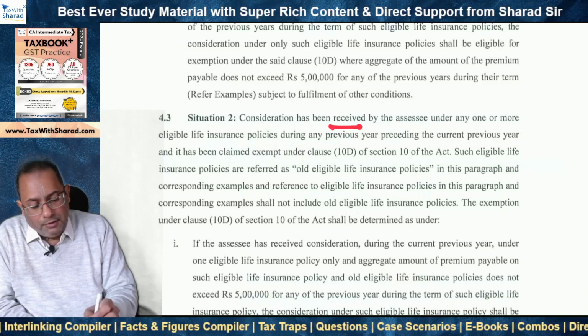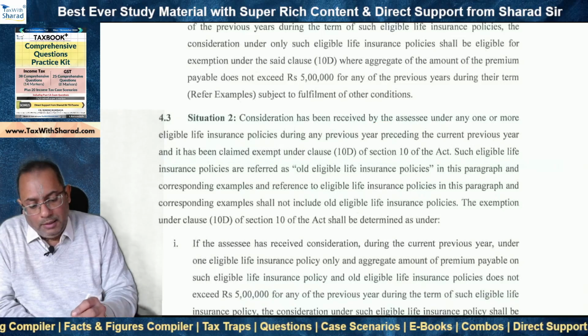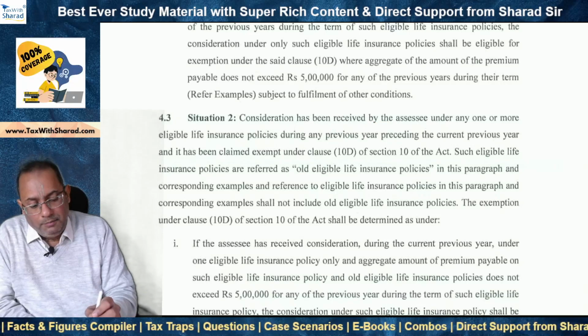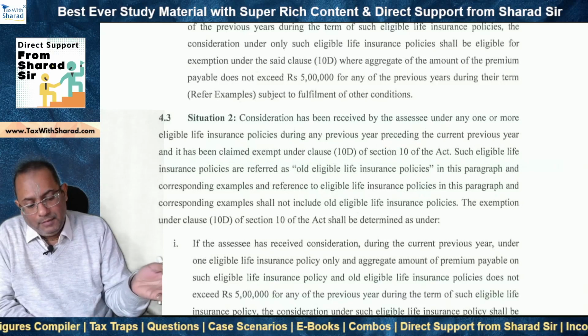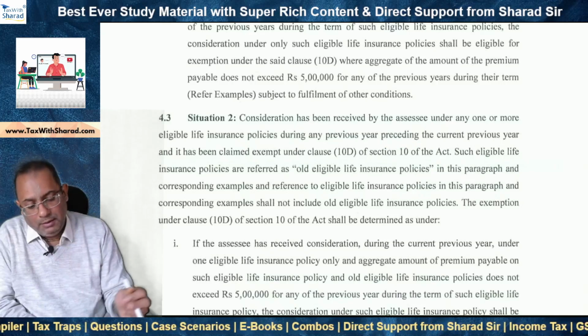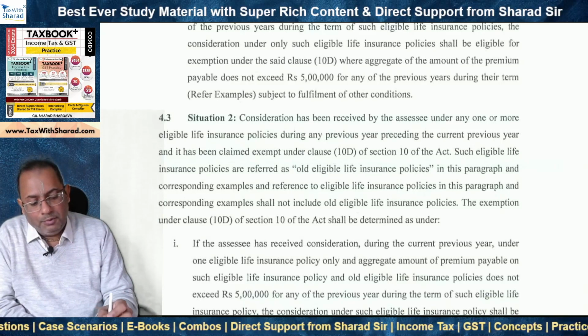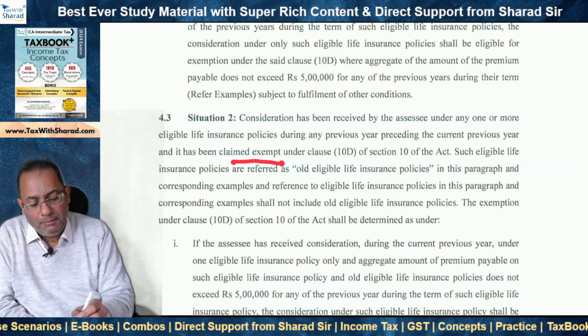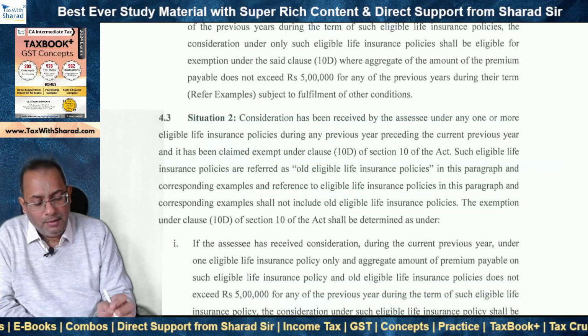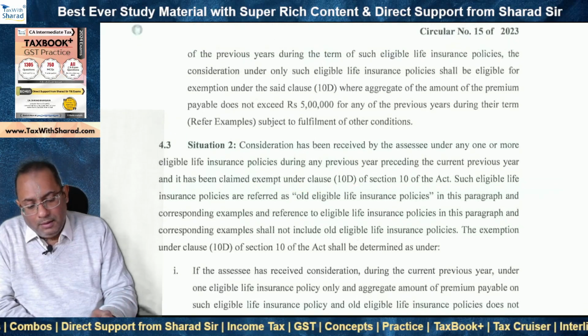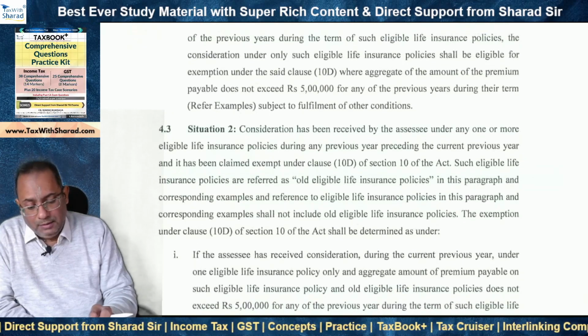So consideration has been received under one or more eligible life insurance policies during any preceding previous year. That means a previous year preceding the current previous year. That means in an earlier previous year, the consideration has been received, the proceeds have been received, and they have been claimed exempt under section 10(10D), right? And why is this situation important?